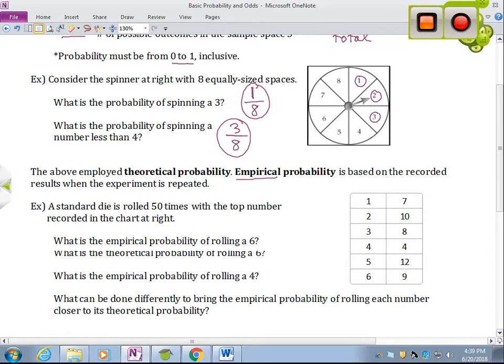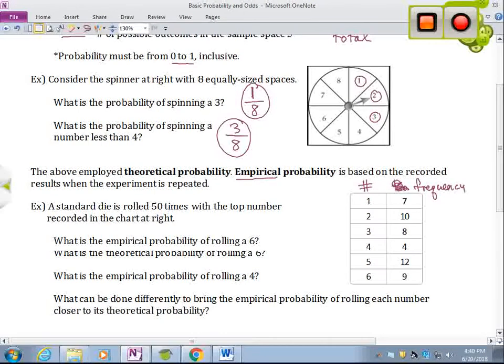So, for example, I have a standard die numbered 1 through 6, and I roll it 50 times, and I record the number in this chart here. So this is the top number showing, this is our number, and this is the frequency.